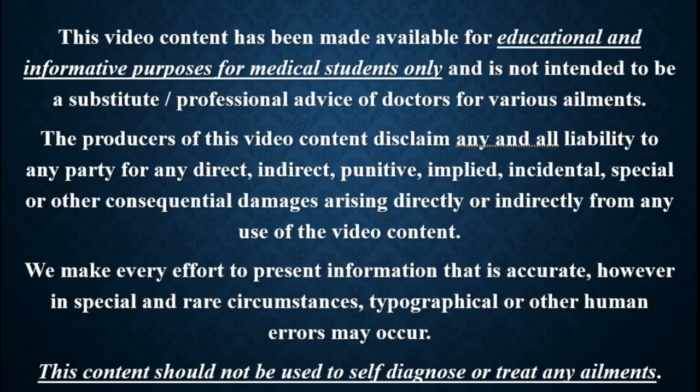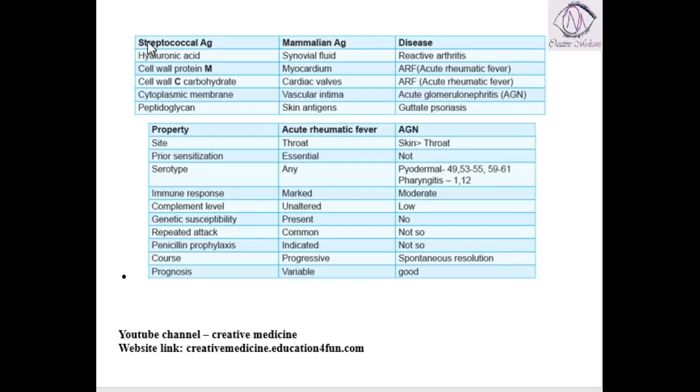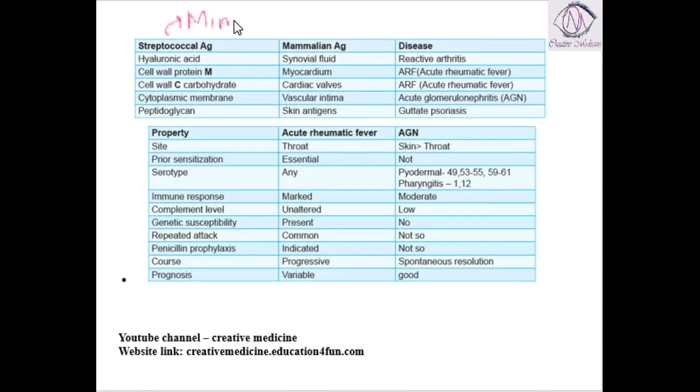In this lecture, we will learn about an important thing: streptococcal antigens and mammalian antigens. See, one important thing about streptococcus is that in most cases, streptococcal antigens will mimic the mammalian antigens. As a result, our human body will produce antibodies.